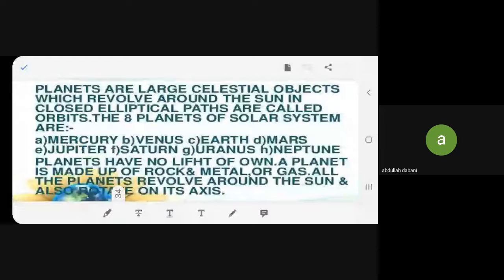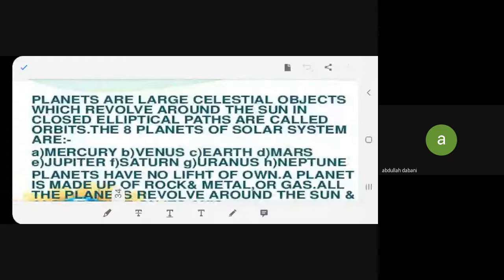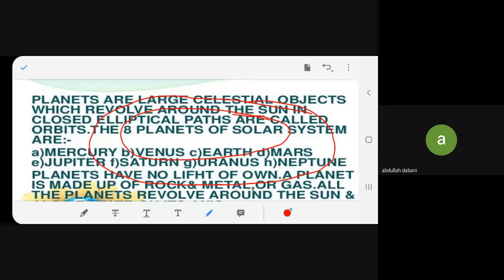So what are all planets about? They are large heavenly bodies which move around the sun. You agree that all the planets are moving around the sun? Okay, the path is elliptical. This is called an elliptical path, not circular but elliptical. Circular will be like this. This is circular. And elliptical is this one. Got it? Understood all of you?